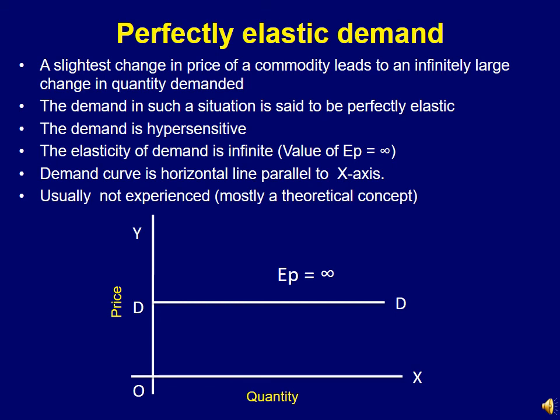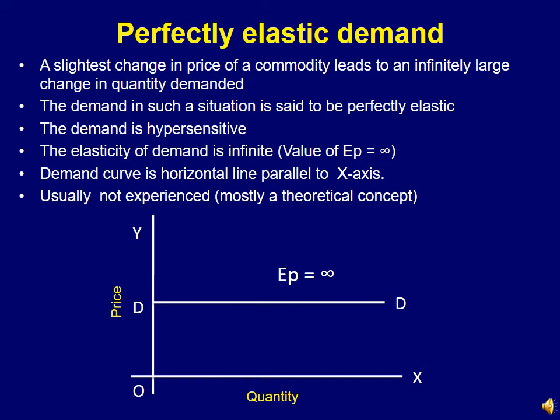And if we look at the graph again, opposite to perfectly inelastic demand, here the demand curve is a horizontal line parallel to the x-axis or perpendicular to the y-axis. That means at the same price on the y-axis, the quantity demanded changes from D to D1.